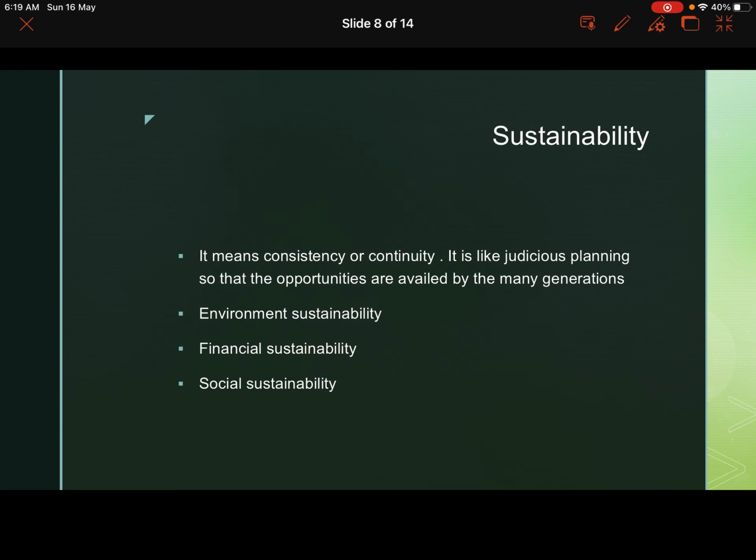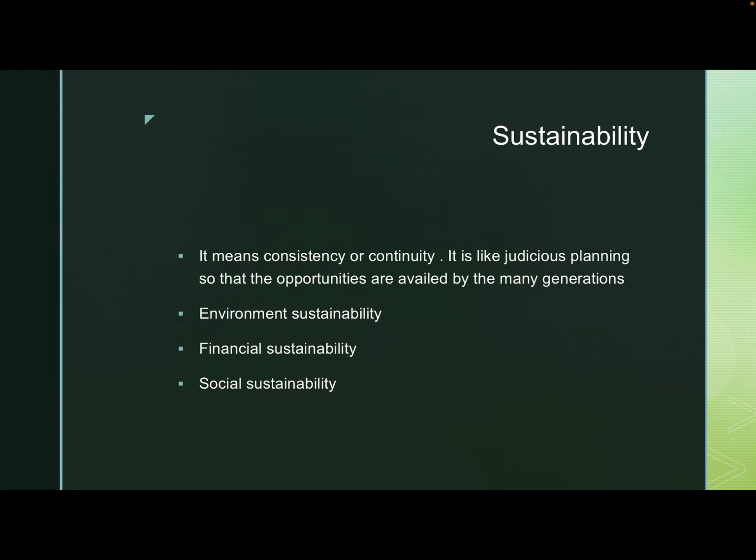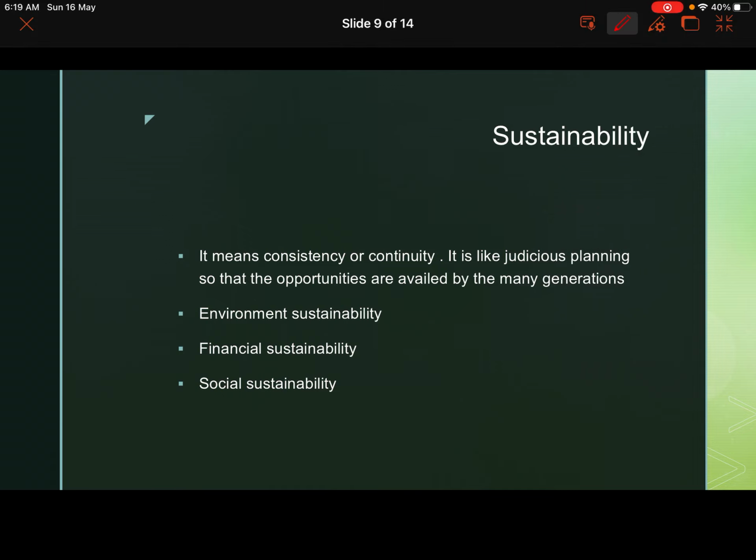Now, the next one is sustainability. Sustainability means there should be continuity and consistency in the availability of whatever opportunity is available. Okay, to have a sustainable human development, each generation must have the same opportunities.